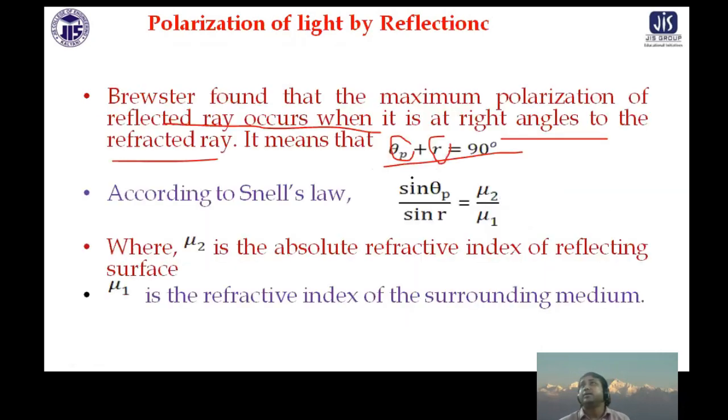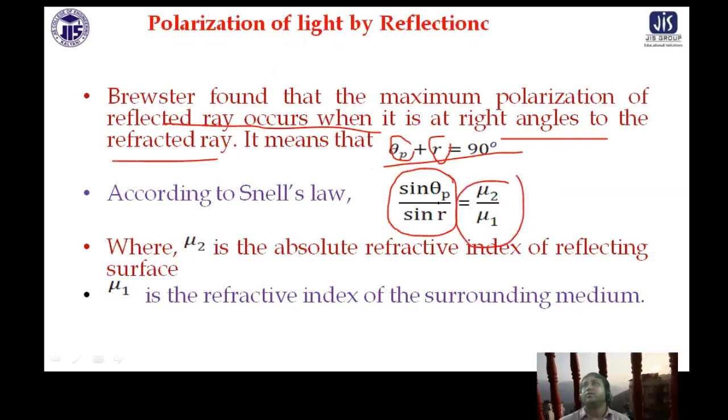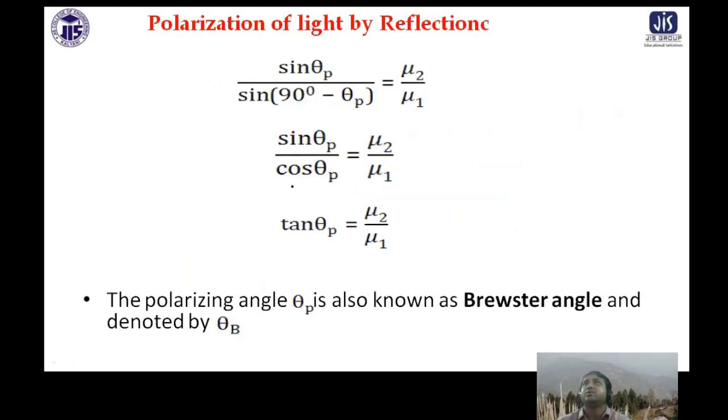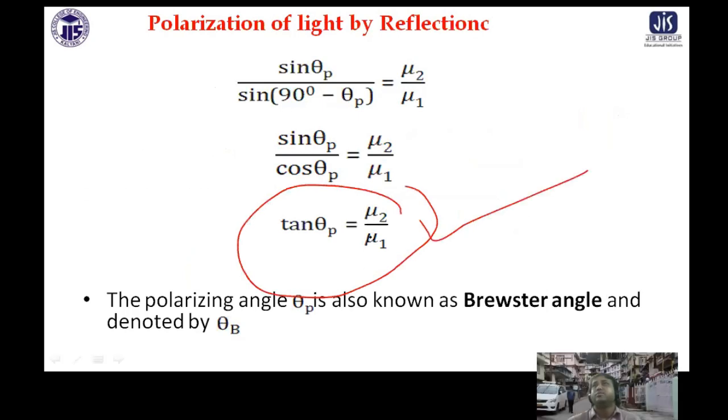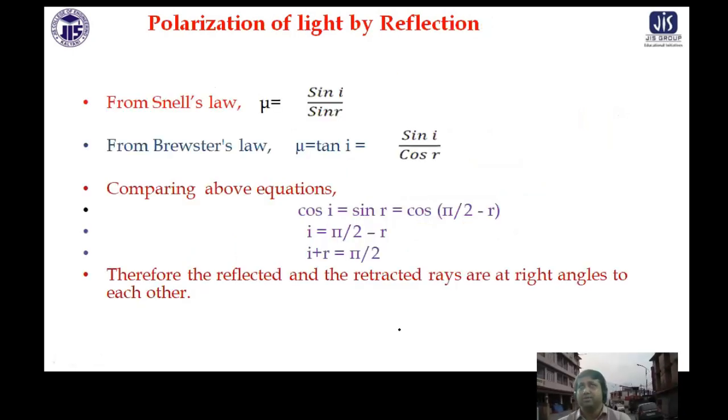So basically that is written here. Now according to Snell's law, sin theta p by sin theta r is mu 2 by mu 1. You can write this theta r is equal to 90 minus theta p. So that is written here. So it becomes sin theta p by cos theta p. This gives you mu is equal to tan theta p is equal to mu 2 by mu 1. That is the refractive index. This is Brewster's law. It is called Brewster's angle.